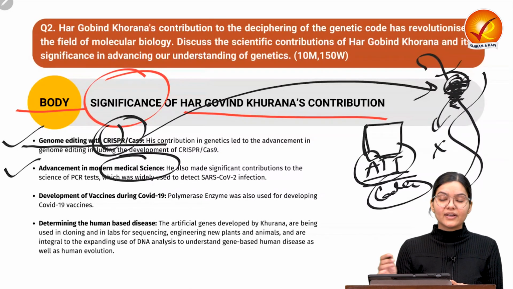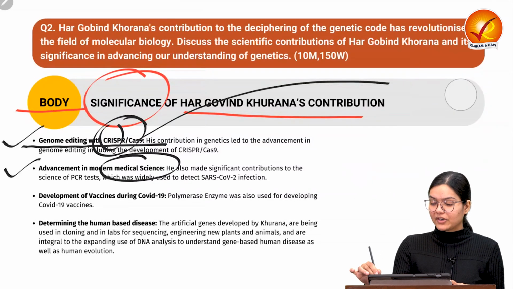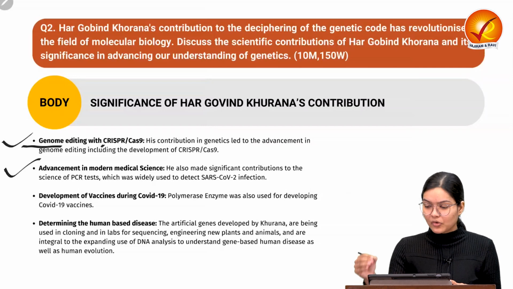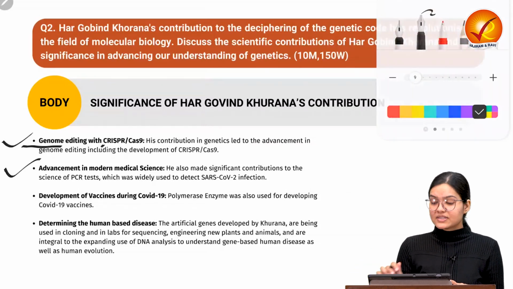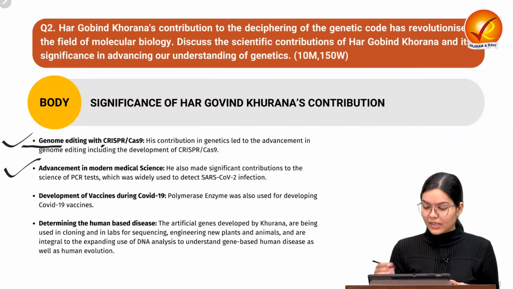So whatever important developments are happening during corona, we have also seen the development of different vaccines. That was also possible because of Dr. Hargobind Khurana. How? Let us try to see. You must have heard about the mRNA vaccine. How did Moderna make it, and how was it possible?